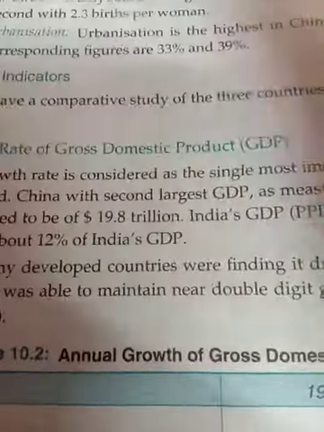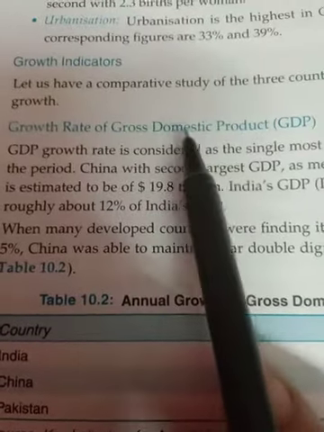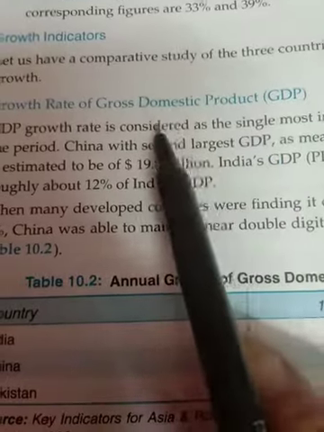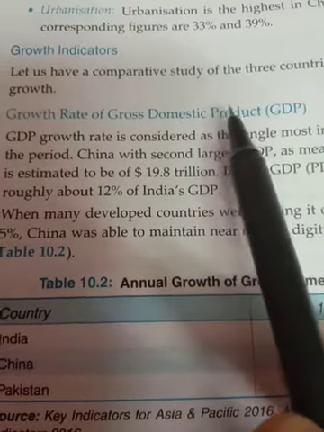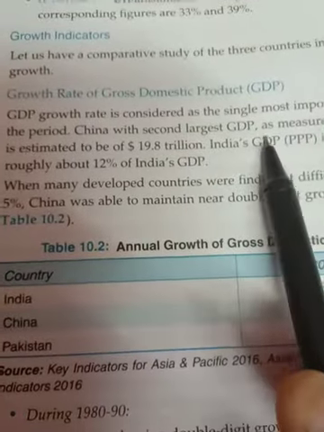12th class economics. Now your next topic is growth indicators. In the growth indicators, first of all you have to do the growth rate of gross domestic product. As you know, gross domestic product is the total value of goods and services produced in a country during a year. That is known as the GDP of the country.